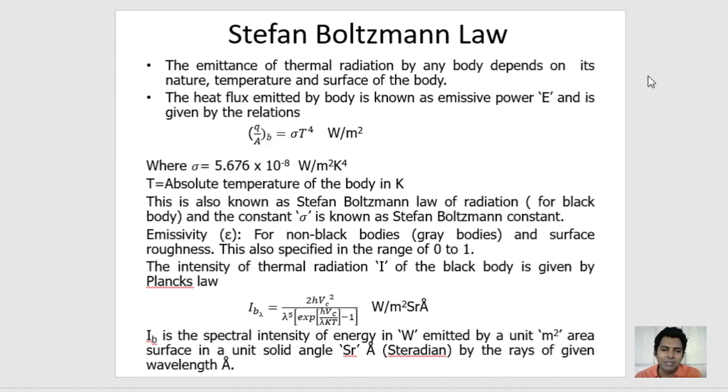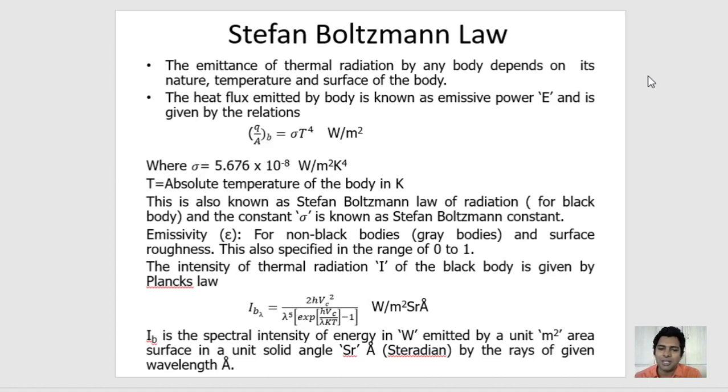Emissivity can be defined for the non-black bodies, that means the gray bodies. However, the gray does not indicate that the body itself is gray. And surface roughness, this is also specified in the range of 0 to 1.